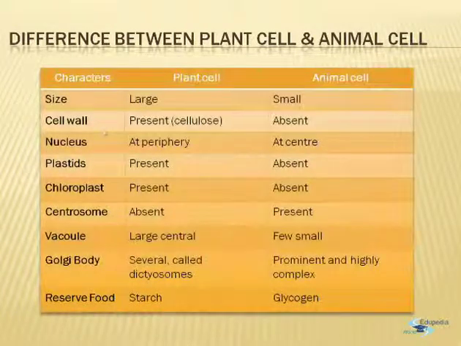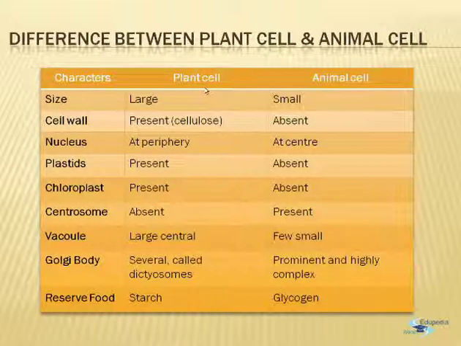Now let us take the differences between the plant cell and an animal cell. When we talk about the size, the plant cells are usually larger in size when compared to the animal cell. The cell wall is present in case of the plant cell, and in a typical plant cell it is made up of cellulose. The cell wall is absent in case of animal cell. As the plant cell has a central vacuole, the nucleus is pushed towards the periphery, whereas in case of the animal cell, the nucleus is present in the center.